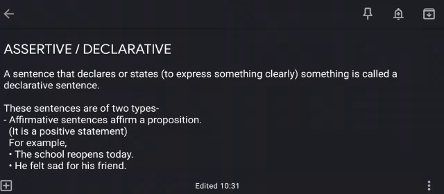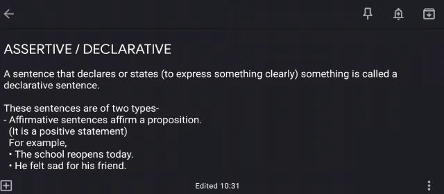Now, what are assertive or declarative sentences? A sentence that declares or states something is called a declarative sentence. Now, what is the meaning of declare or state? It means to express something clearly. So, a sentence that expresses something clearly is called a declarative sentence. Assertive or declarative sentences are of two types. First one is affirmative sentence. Now, what are affirmative sentences? Affirmative sentences affirm a proposition. Basically, these sentences are positive statements.